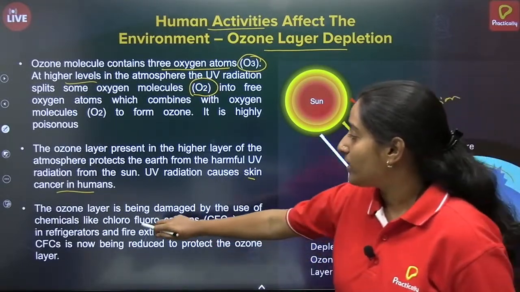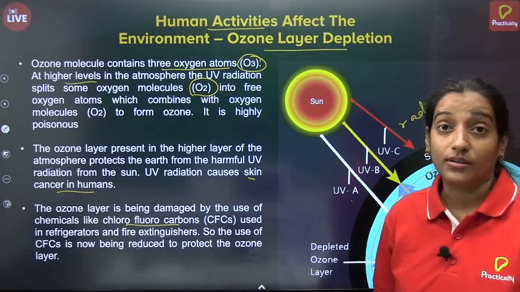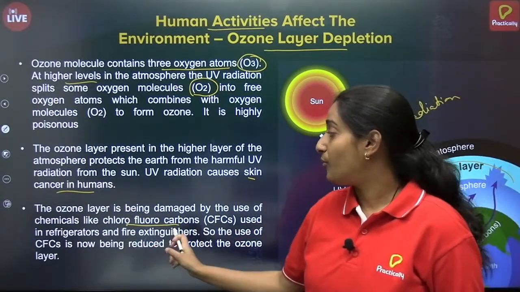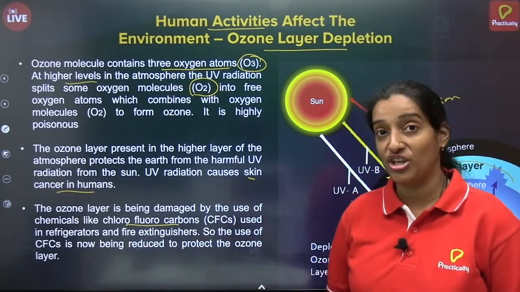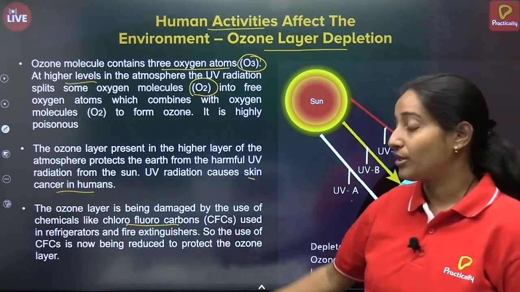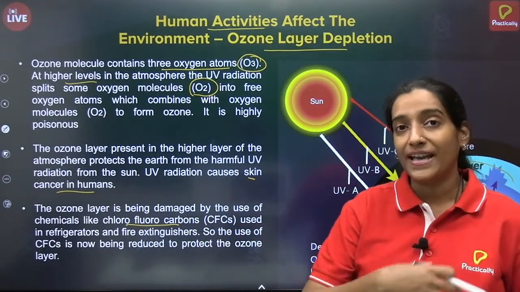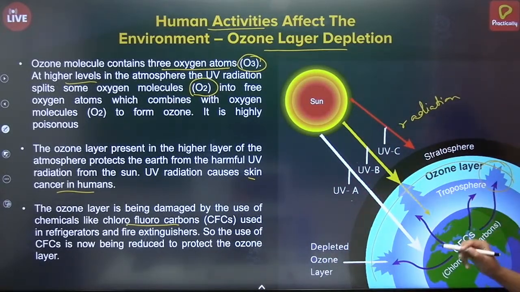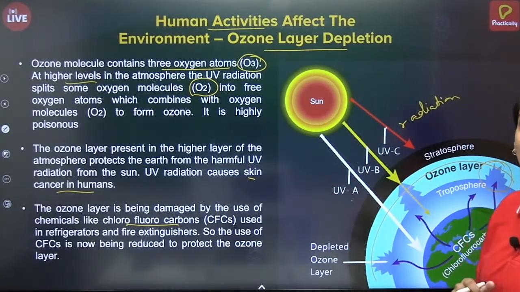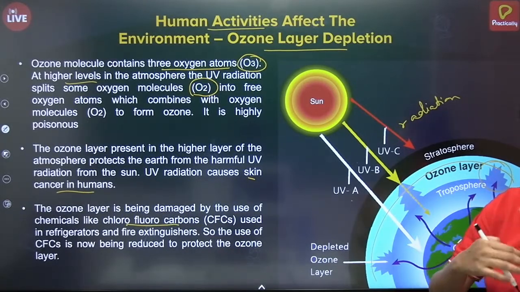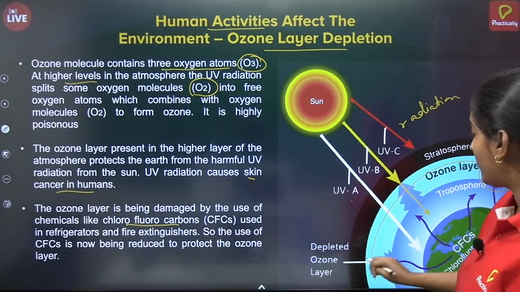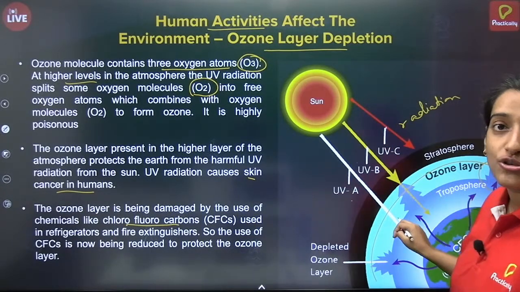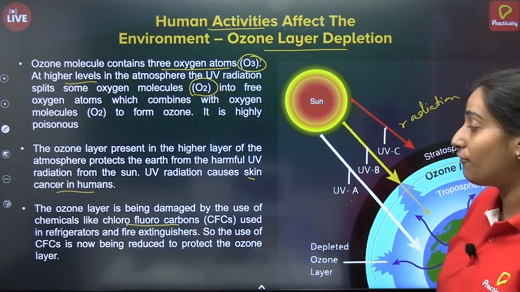But excess utilization of chlorofluorocarbon, the component usually utilized in refrigeration or fire extinguishers, was creating holes and depleting the layer of ozone, and that caused the penetration of UV radiations onto the surface of earth.